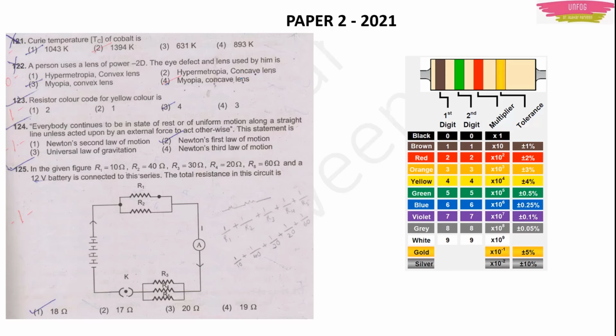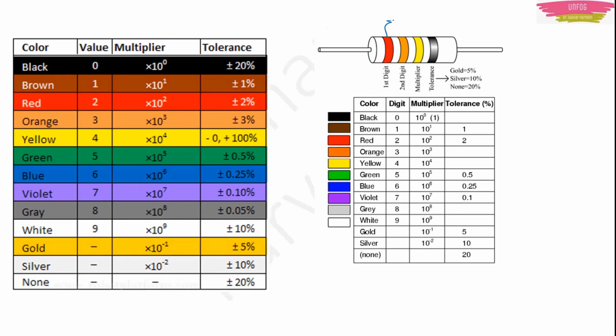It could be any color among these: black, brown, red, orange, yellow, green, blue, violet, gray, white. And then there will be gold and silver also. So how to read the resistors? I will tell you. The first color of the resistor will give you the first digit of the value of the resistor.